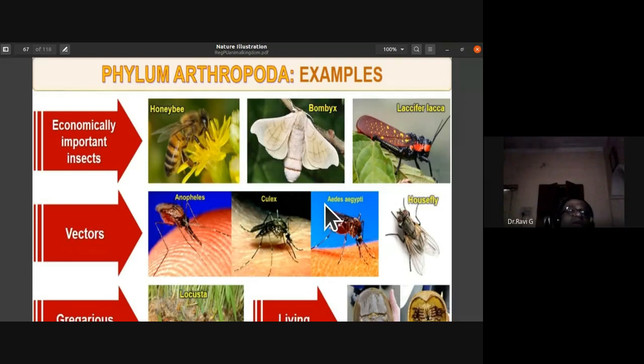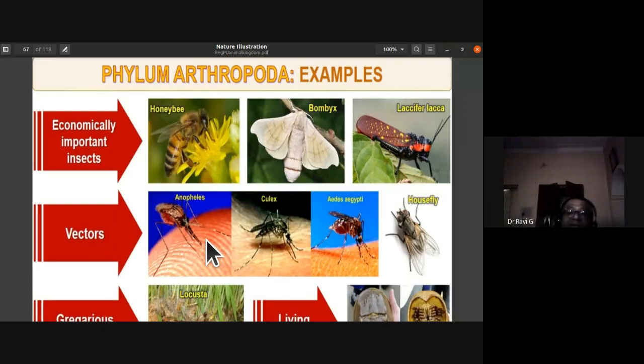Filarial worms are also spread through mosquitoes, which causes elephantiasis. So a large number of diseases are spread through these insects, which are vectors. From an infected person to a healthy person, the disease is spread. So you should remember that mosquitoes are very harmful. They are just transporting vehicles. That is the reason we call them vectors.